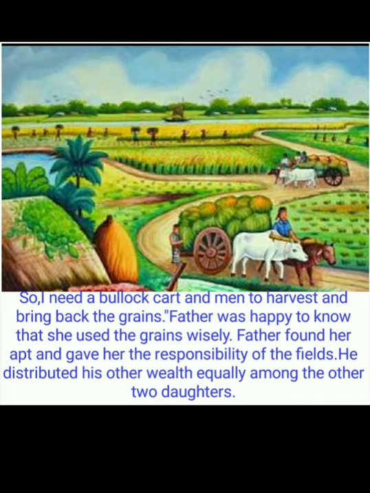So what do you learn from this story? Okay, yes, very good. You must be like the third daughter. You have to use your knowledge wisely in all your activities. Okay. Now let's move on to the book exercise.